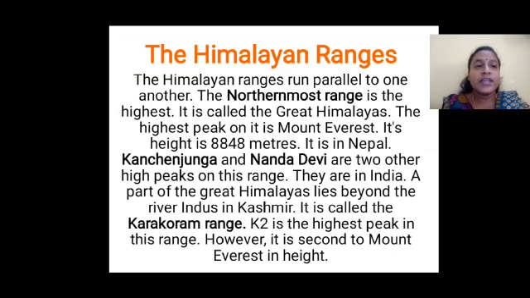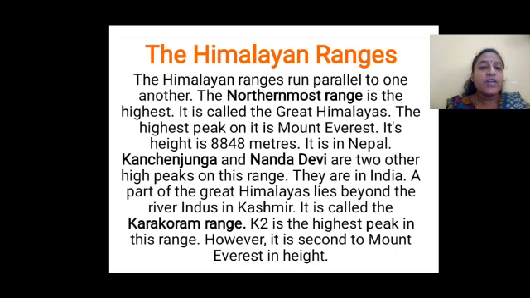Kanchenjunga and Nanda Devi are two other high peaks on this range. So on the same Great Himalayas, we have two other highest peaks. Which are they? They are Kanchenjunga and Nanda Devi. Where are they situated? They are in India. So Mount Everest is in Nepal and Kanchenjunga and Nanda Devi are in India.